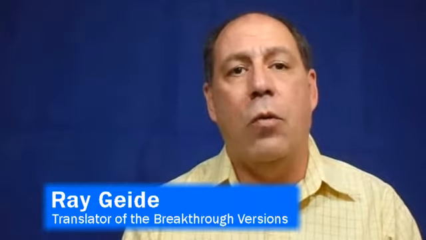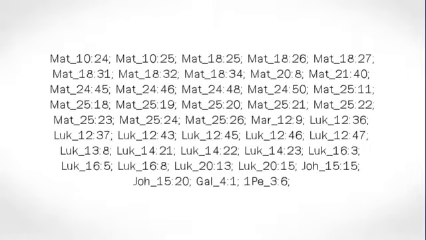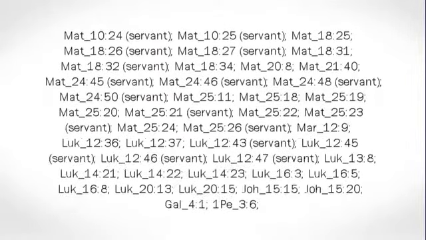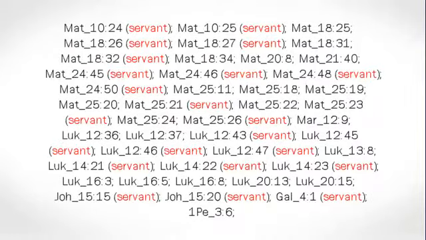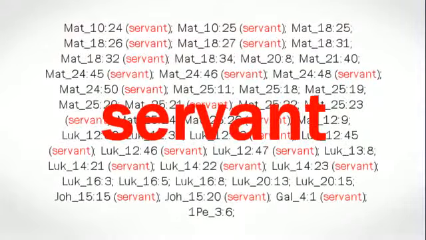The best way to find out what Lord means is to look at the places in the New Testament where it is used. First, take out the ones that refer to the Father and Jesus. Now look at the remaining verses, and an interesting pattern emerges. The word servant is also there. The King James Version translates several Greek words as servant, but only one of them is with Lord. It is always doulos. Doulos means slave, Lord and slave.